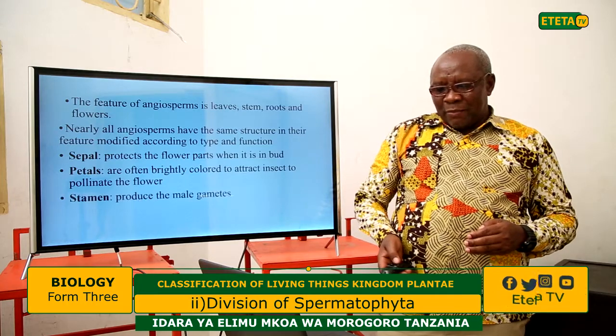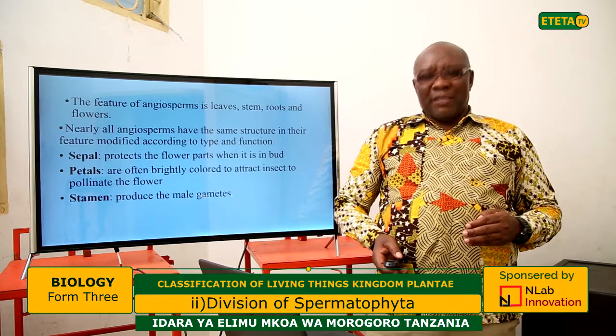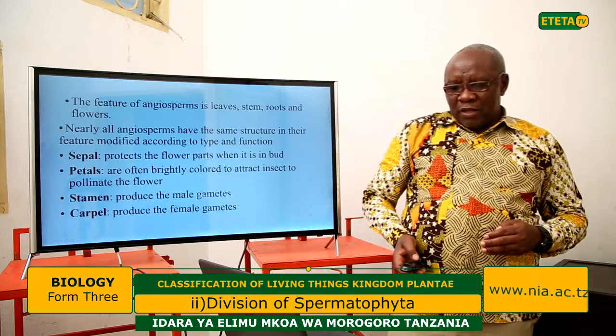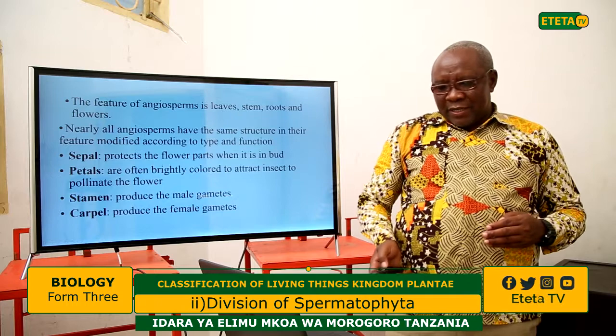Those beautiful, attractive colors attract insects to pollinate the flower for fertilization. There is the stamen, which produces the male gamete. Also we have the carpel. The carpel is the female part which produces the female gamete.